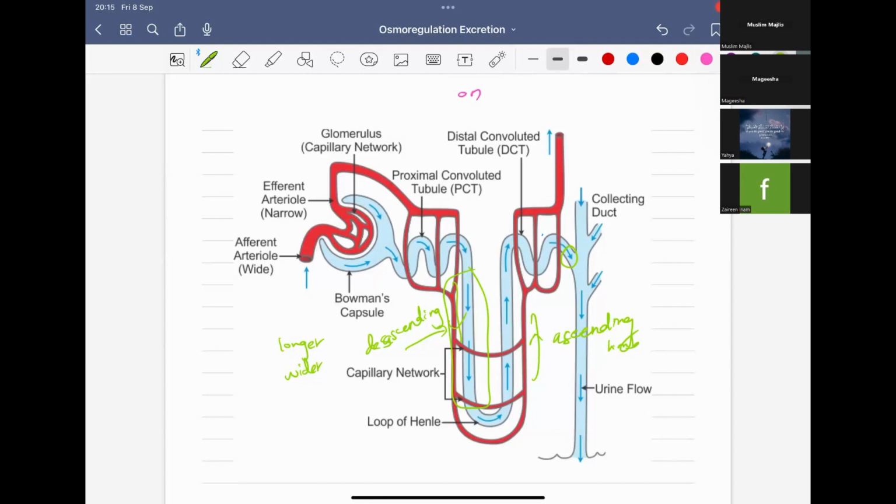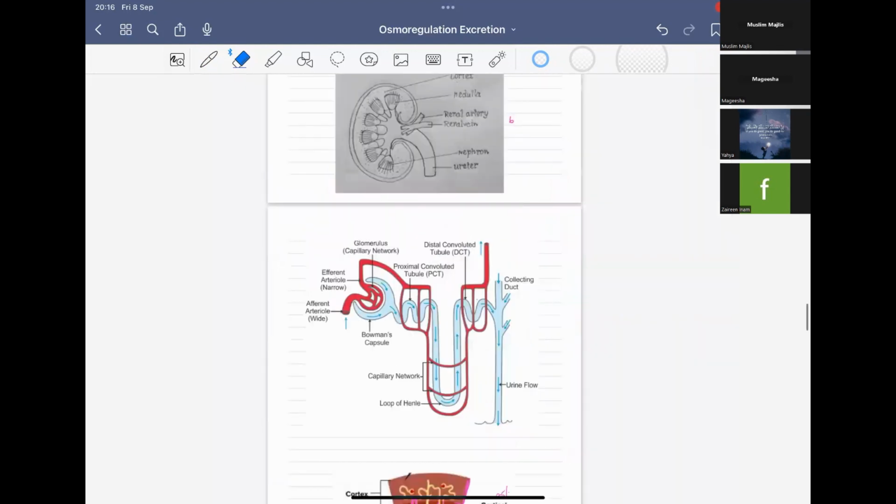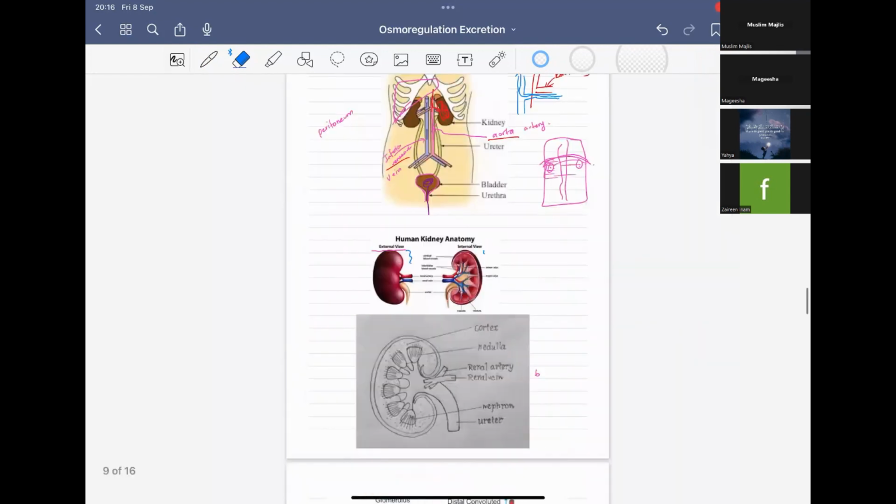So you can get a question, explain the gross structure of the kidney, or explain the structure of a nephron. If they ask the question, you should be able to explain this nephron. Okay, don't forget to draw. You will get 6 marks, and don't forget to label. If you just draw and you didn't label it, you won't get any marks. So don't forget to label it. So that is all about the gross structure of the kidney as well as the nephron.